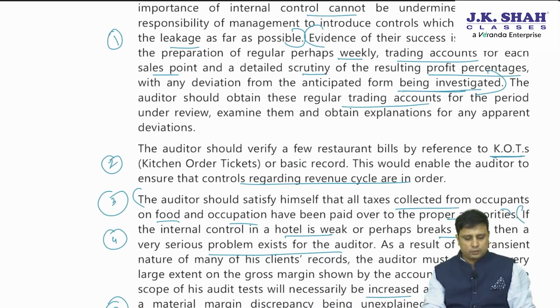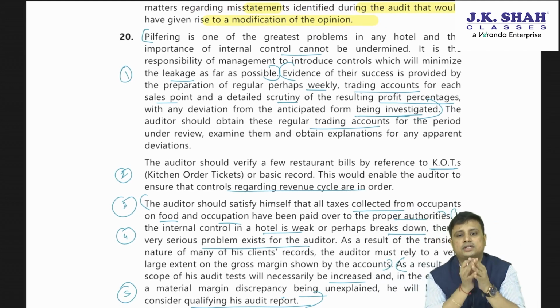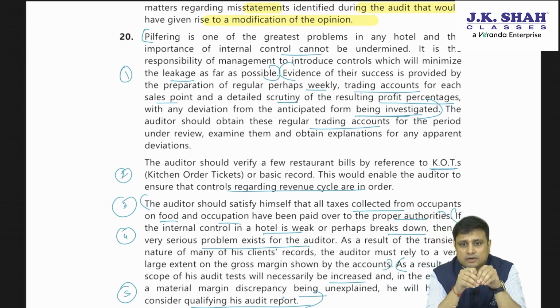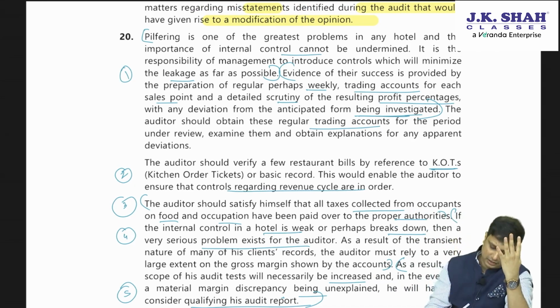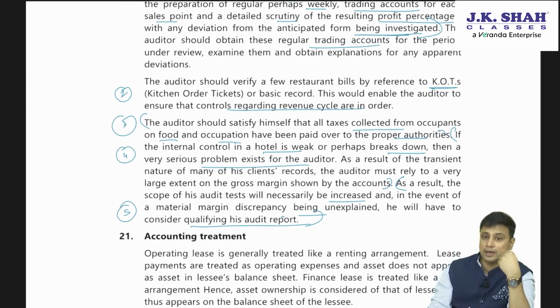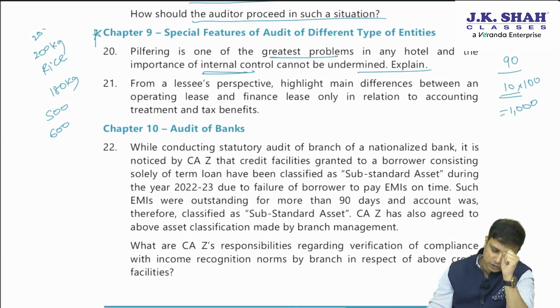So there are 5 points that we'll be writing here. First point was just explaining that somewhere if there are leakages, it will impact my work. Then we can check the kitchen order ticket. We will have to check whether the taxes are paid to the appropriate authorities. If the internal controls are weak, my NT will go up. And lastly, in case these things are unexplained, I may have to modify my opinion. So this was pilferage.